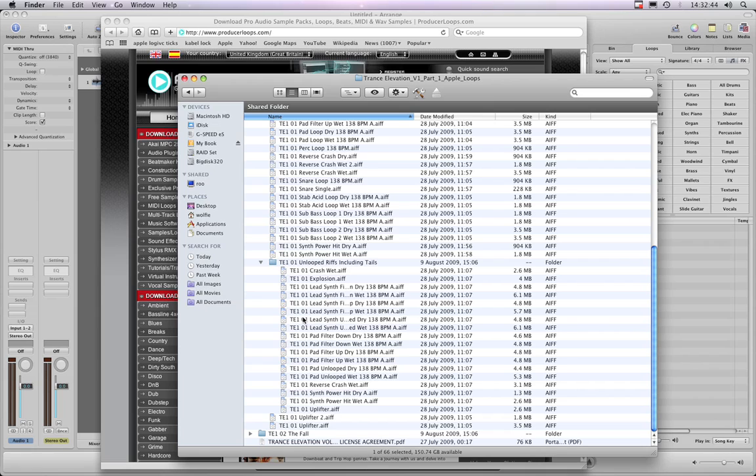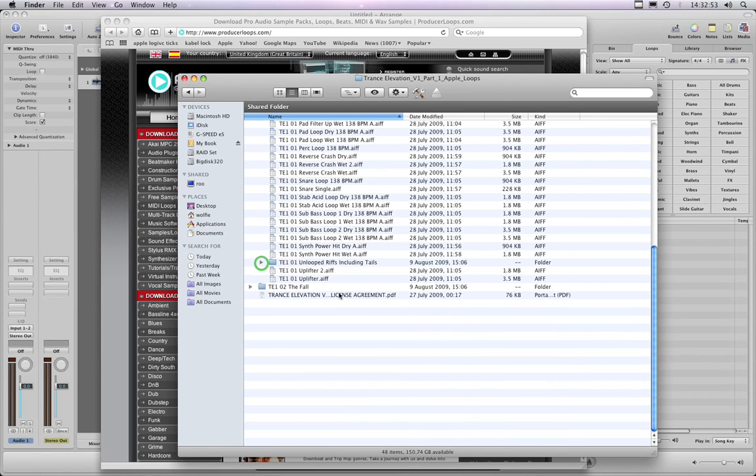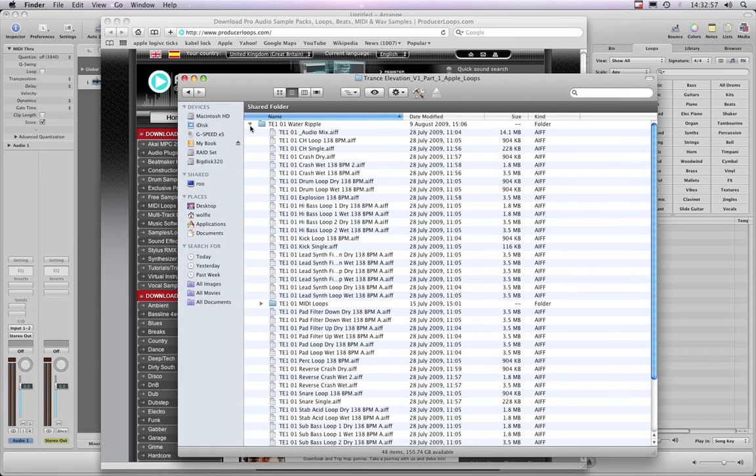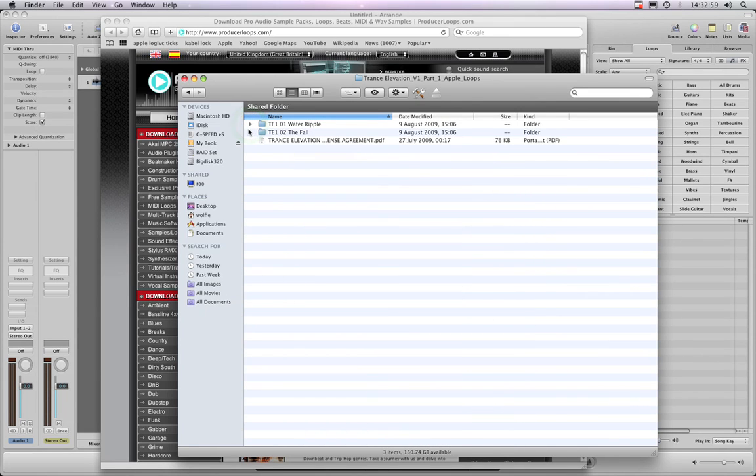So there's synth power hit, reverse crash, pad filter down and up, and various effects and things. They're just little non-looping samples that can be placed in the composition where you like, and they will just sustain, like crashes and interconnecting little effects. So as I say, 2 tracks in each of the 5 parts.